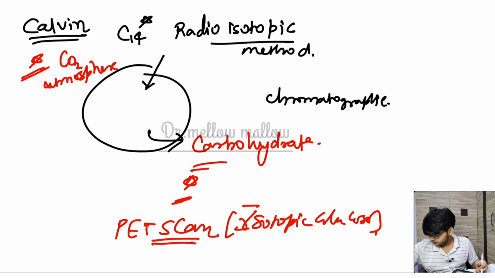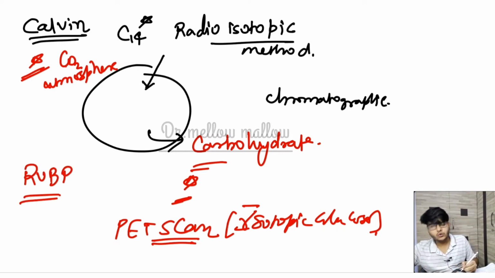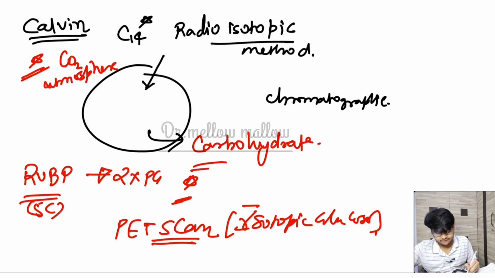We also get to know that RuBP is going to accept this CO2 molecule. RuBP is a 5 carbon compound, giving us 2 molecules of PGA, phosphoglyceric acid. We will see it later, but for the summary you might say that the 5 carbon compound is getting one CO2 to make a 3 carbon compound.